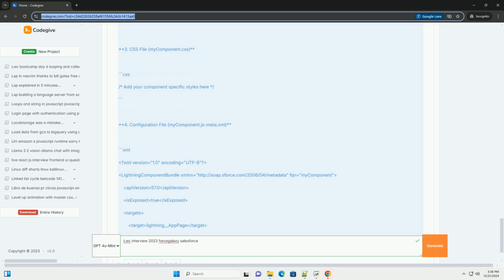LWC component. Now, create the LWC component to display these accounts. 1.